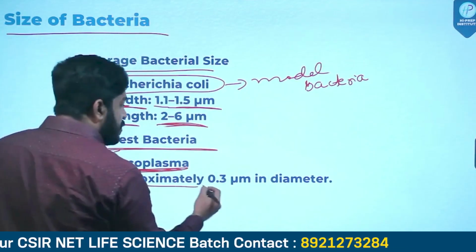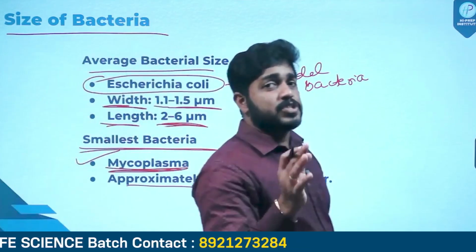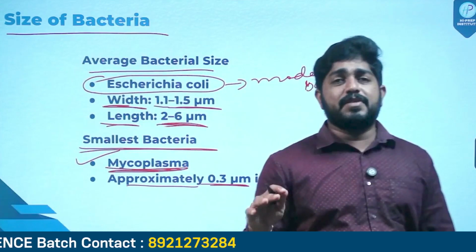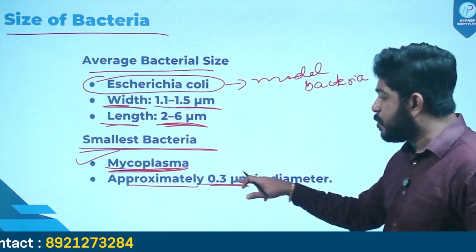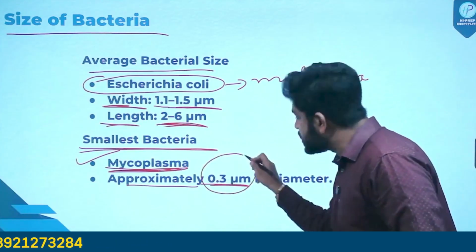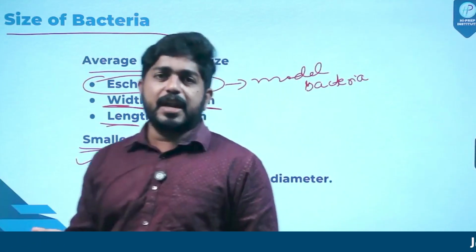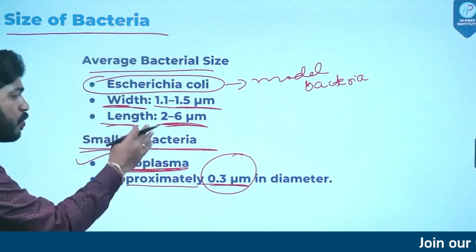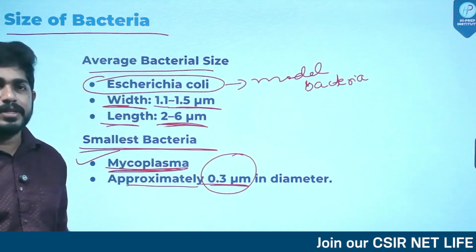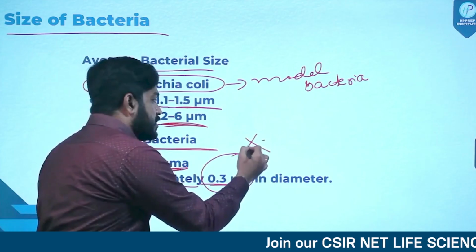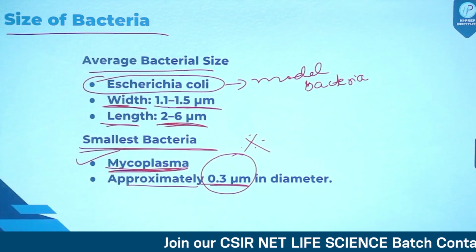Their approximate diameter is 0.3 micrometer. Mycoplasma is a bacteria which does not possess a cell wall, which we will study later. You should study this diameter. Since mycoplasma has academic value, you have to study what their diameter is. Their diameter is 0.3 micrometer. All right, clear? Please keep this in mind: mycoplasma's diameter is 0.3 micrometer.